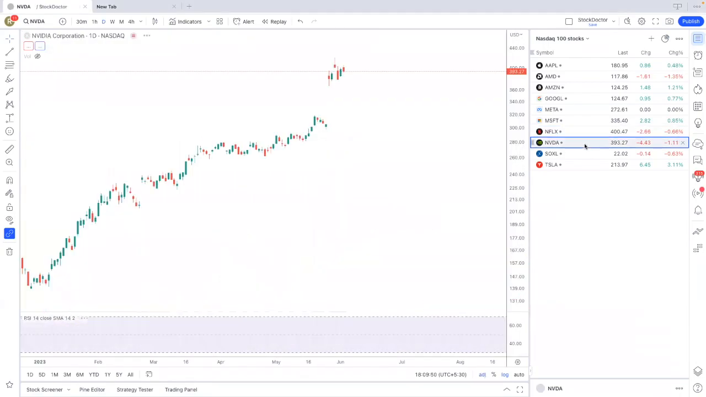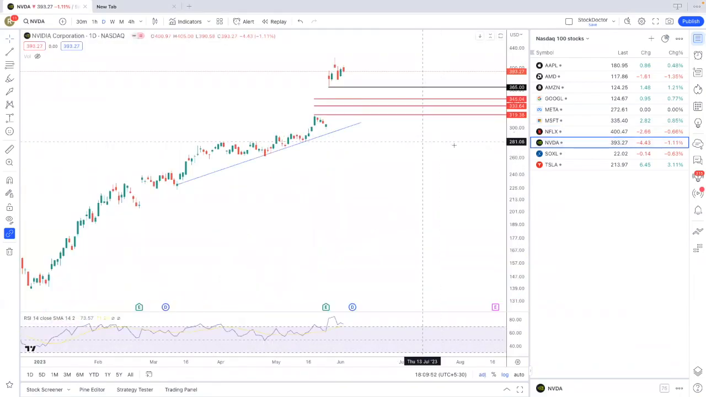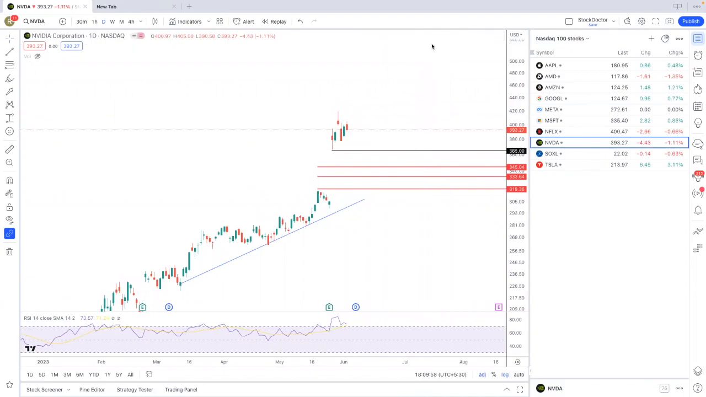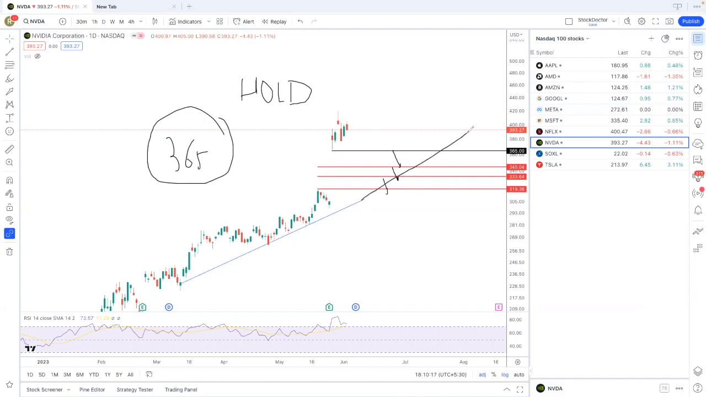For Nvidia, I clearly mentioned there is no target because it is trading at an all-time high. Only one important point we have: 365 is a support. Unless it breaks 365, one should hold this stock. If it breaks and sustains below 365, then 345, 333 and 319 are the support levels.